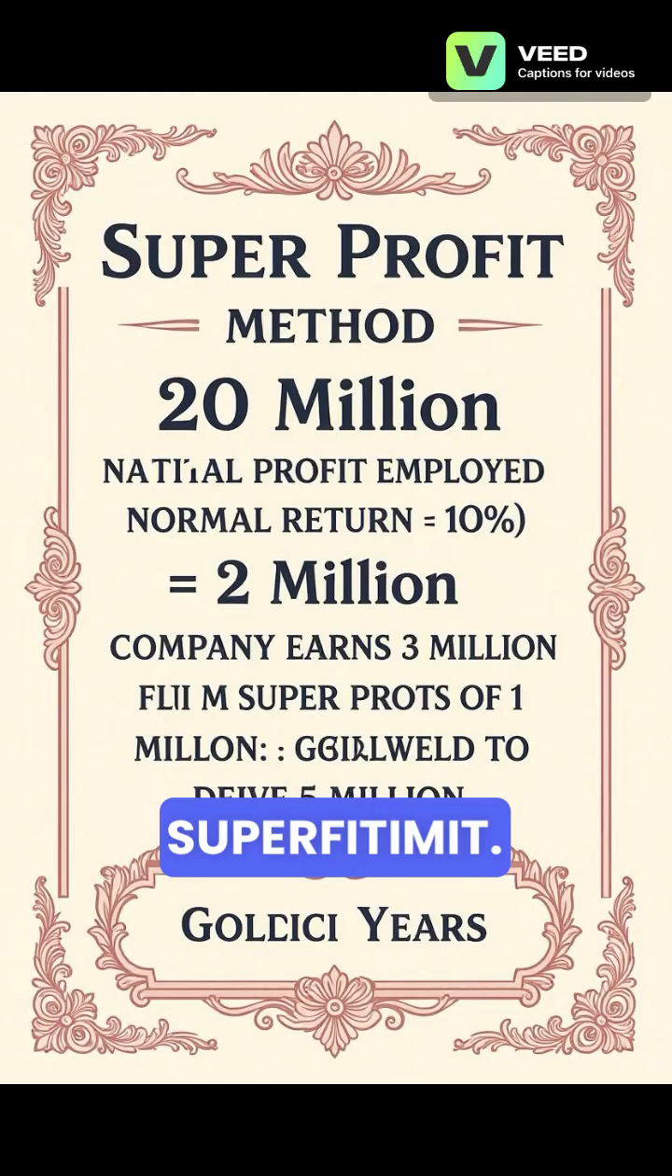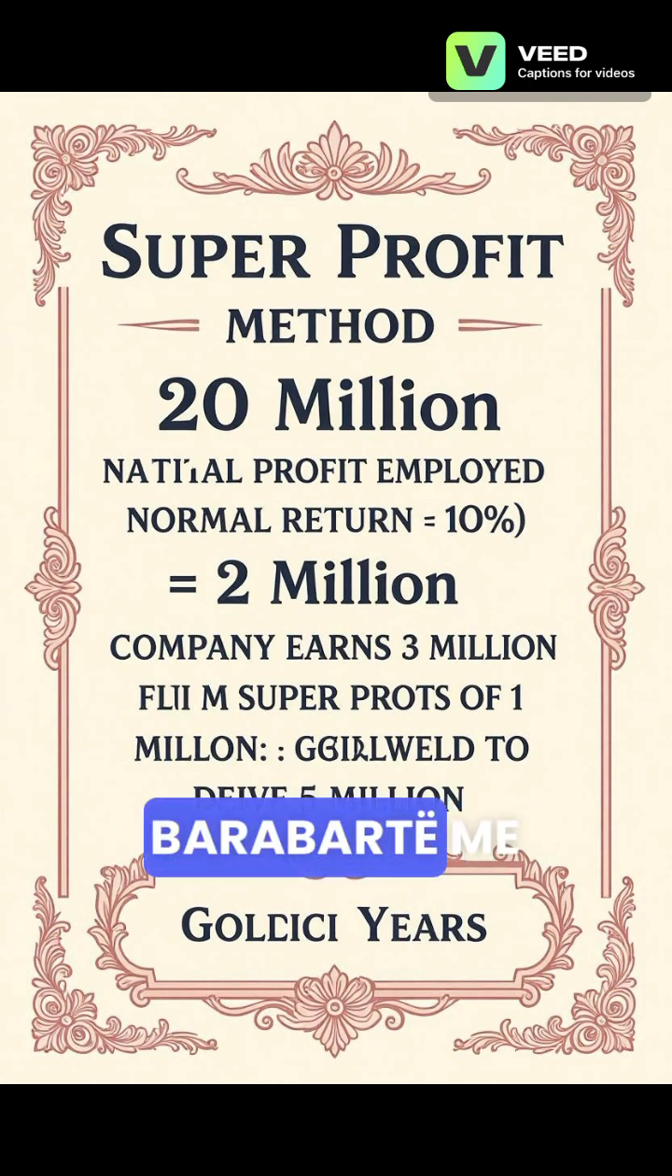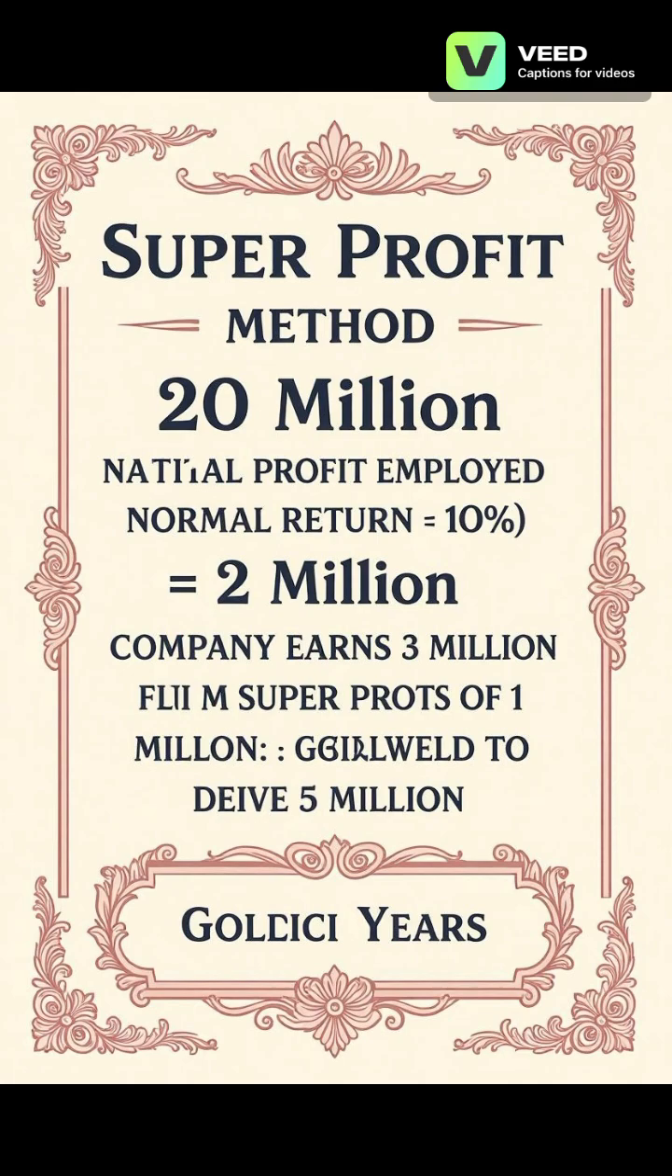Super profit method. Normal profit is capital employed times normal return. 20 million times 10% equals 2 million. The company makes 3 million, so super profit equals 1 million. Multiply by 5 years, goodwill equals 5 million.